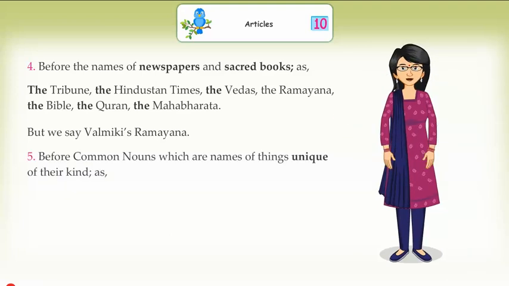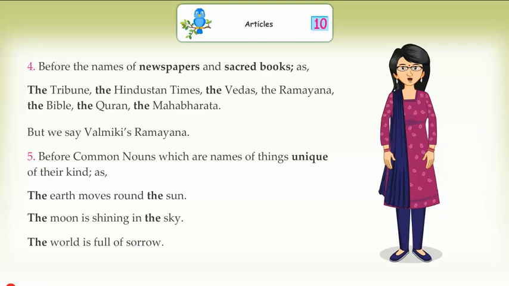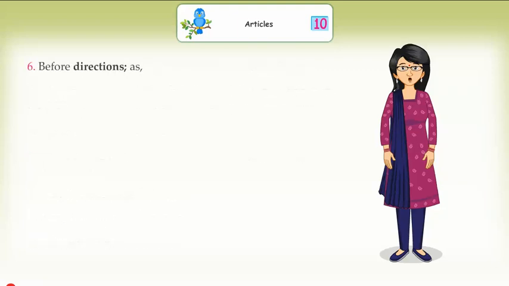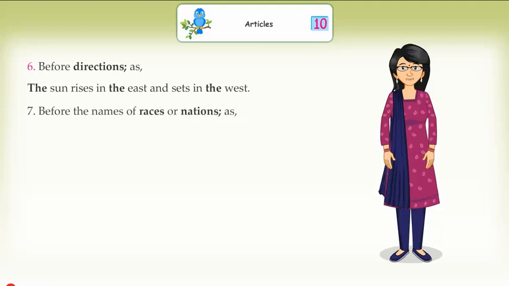Before common nouns which are names of things unique of their kind, as the earth moves round the sun, the moon is shining in the sky, the world is full of sorrow. Before directions, as the sun rises in the east and sets in the west.